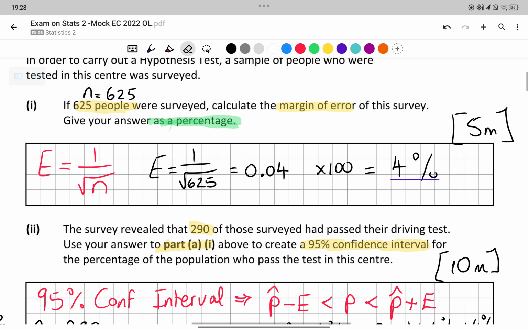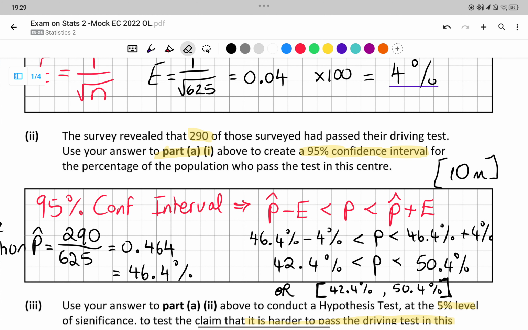Now, the survey revealed that 290 of those surveyed had passed their driving test. Use your answer to A, part 1 above, to create a 95% confidence interval. I've written this out here.